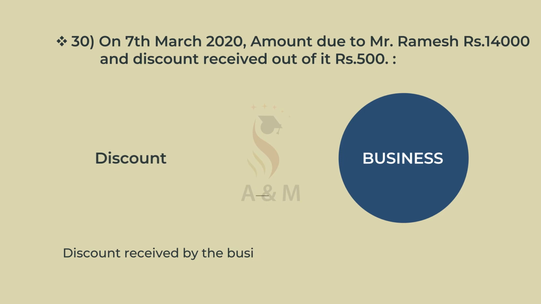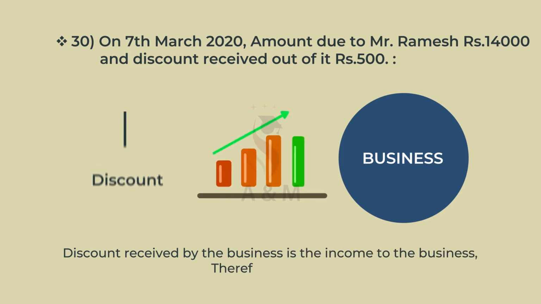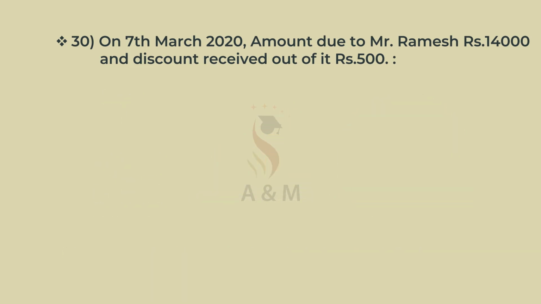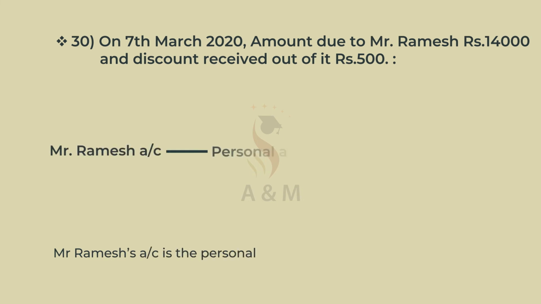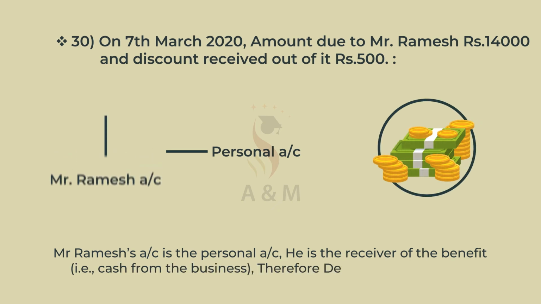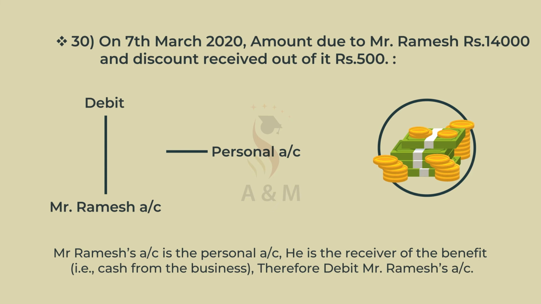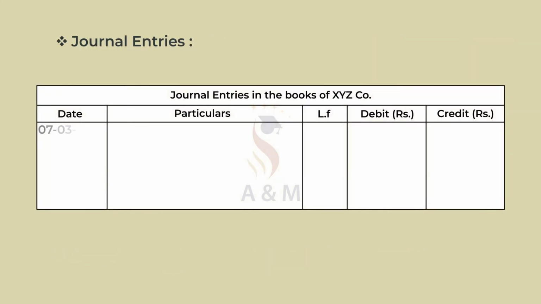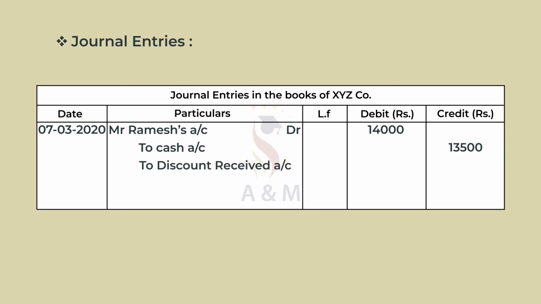Discount received by the business is an income to the business, therefore credit it. Mr. Ramesh's account is a personal account. He is a receiver of the benefit, that is cash from the business. Therefore, debit Mr. Ramesh's account. And the journal entry is Mr. Ramesh's account debtor 14,000 to cash account 13,500 to discount received account 500, being paid to Mr. Ramesh and discount received.